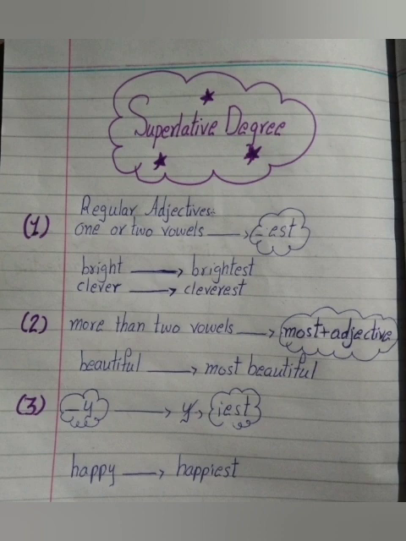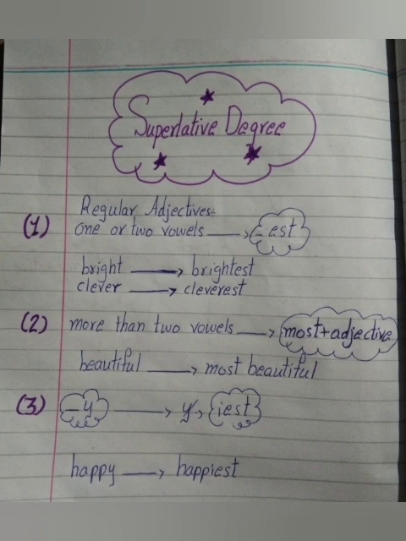There are 3 rules for superlative degree, so listen to this carefully. If one or two vowels are in a positive degree, then we add est at the end of the superlative degree. For example, bright is positive degree and here is only one vowel I. So brightest is superlative degree by adding est. Same like this, clever is positive degree and here are 2 vowels in this word. So superlative degree is cleverest by adding est.